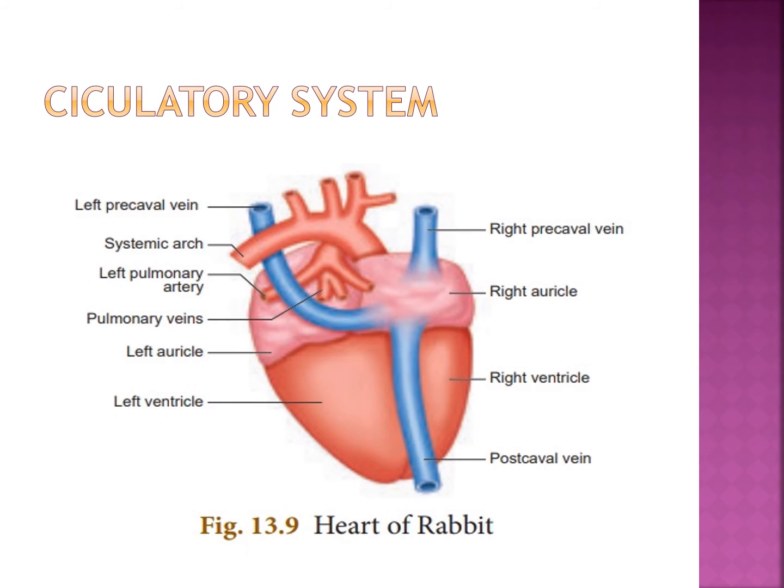Circulatory system. Now we will see the circulatory system. The circulatory system is formed of blood vessels and heart. We know that everybody has a circulatory system. Blood vessels and heart are present in the circulatory system.